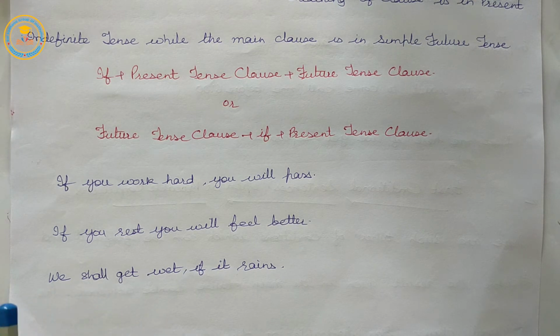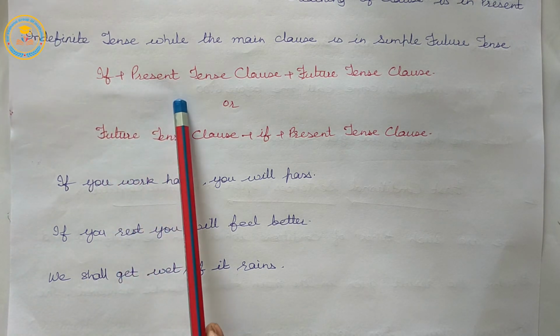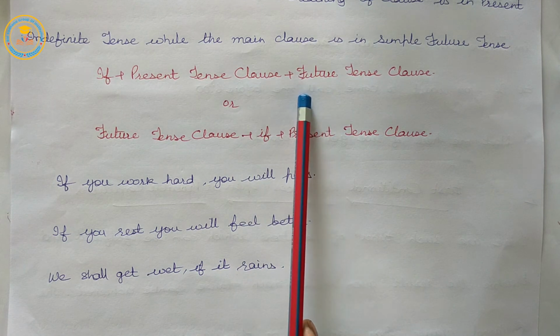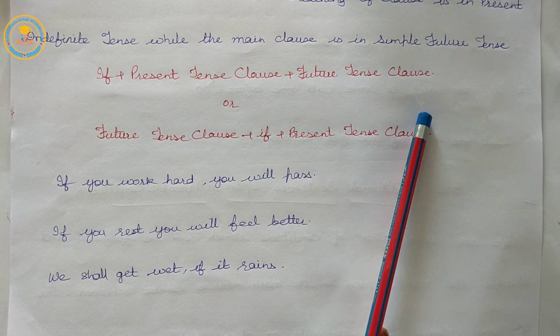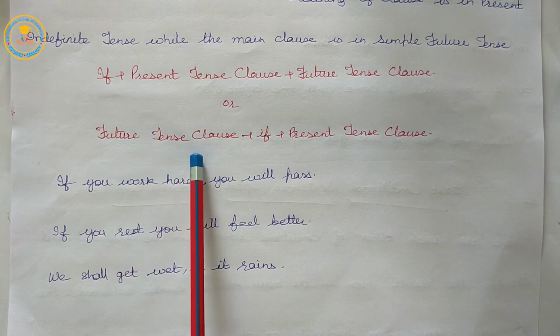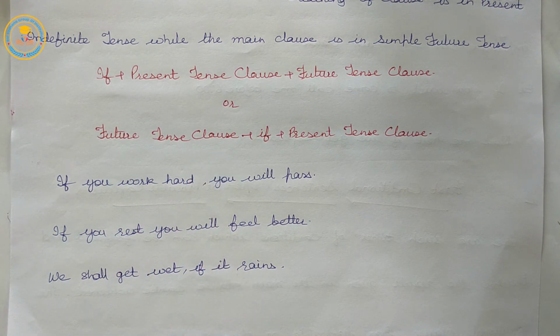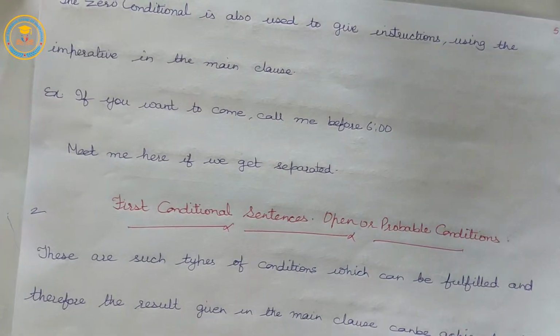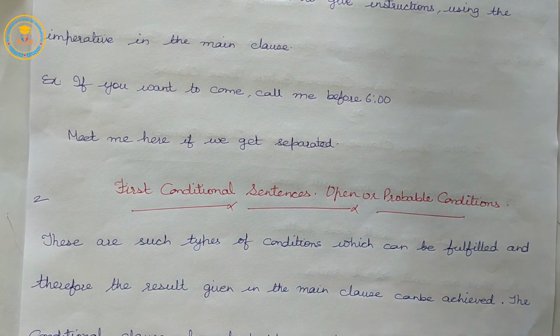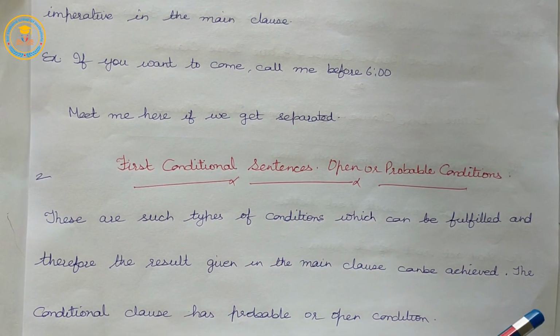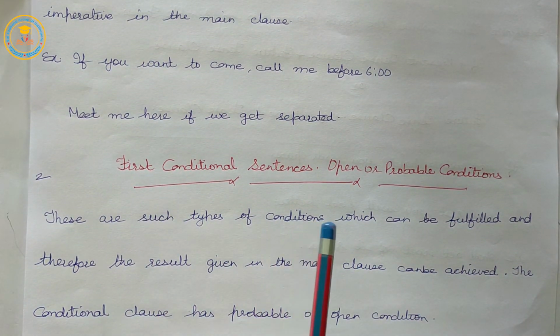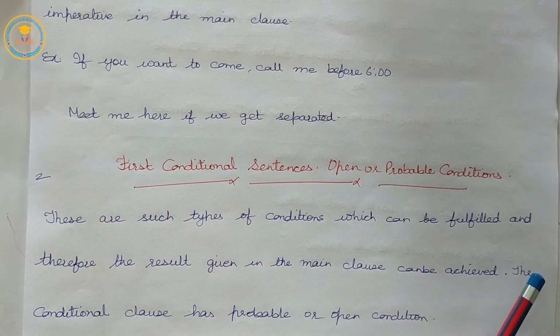So, we can use if plus present tense clause plus future tense clause, or future tense clause plus if plus present tense clause. First conditional sentences, or open or probable conditions, are such types of conditions which can be fulfilled, and therefore the result given in the main clause can be achieved.